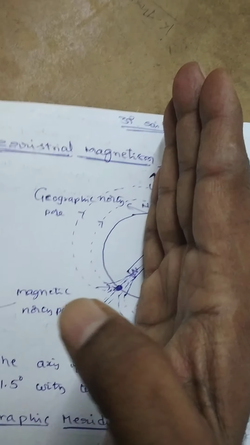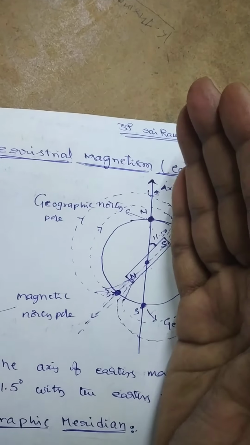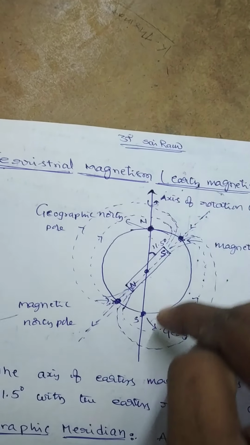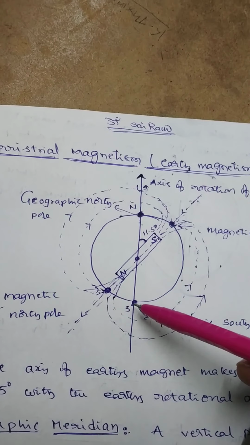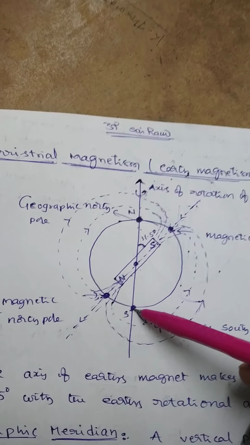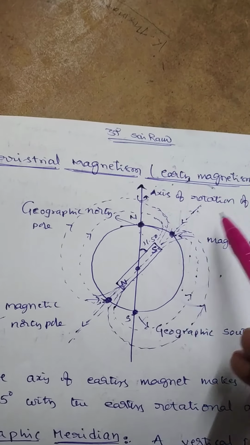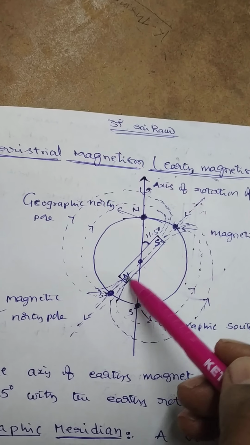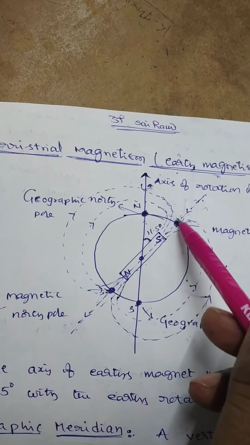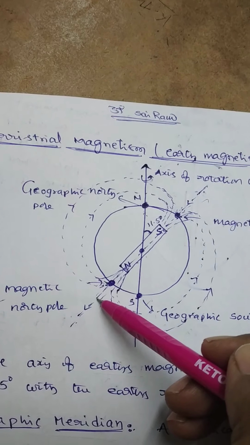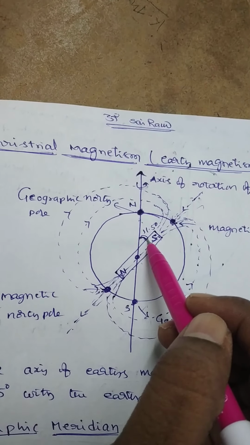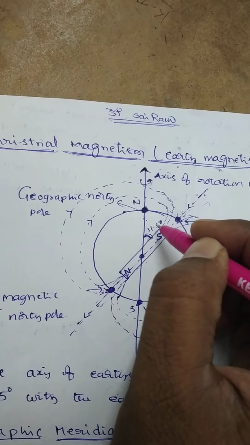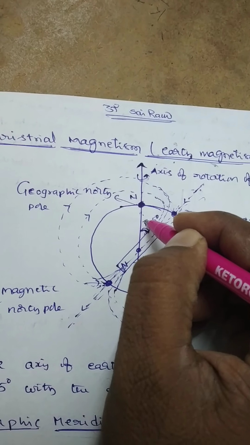A vertical plane passing through the geographic north and south poles of Earth is known as the geographic meridian, and the vertical plane passing through the magnetic north and south poles of Earth is called the magnetic meridian. There is a small angle between these two vertical planes, nearly equal to 17.5 degrees.